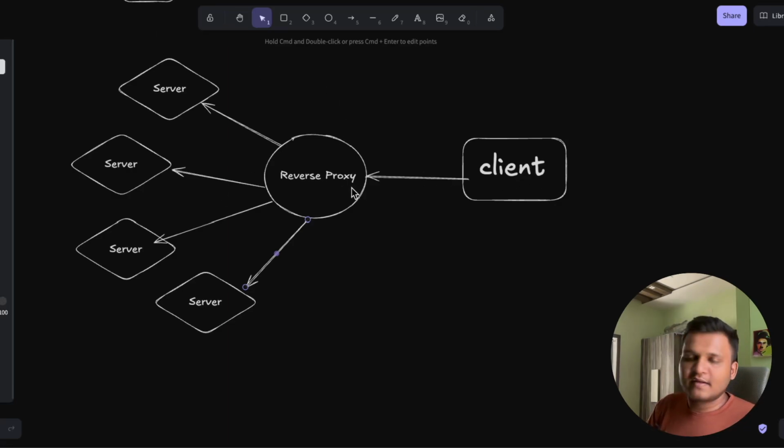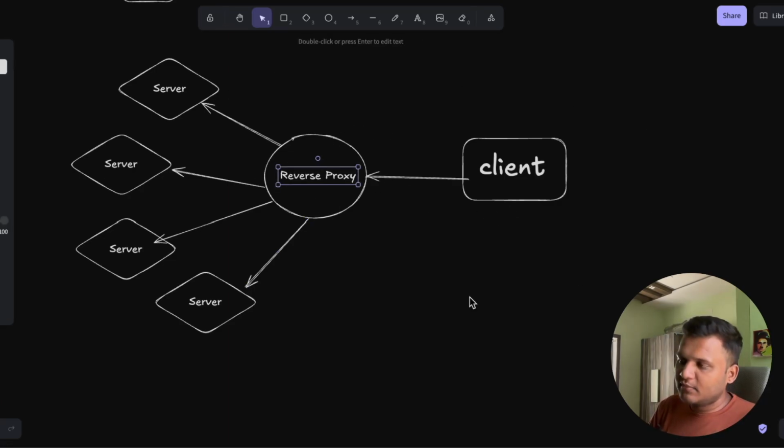There are multiple clients sending requests, and this reverse proxy server distributes the requests and sends them to a few servers via the round robin method or any other method, right? And here we may have applied some rate limiting. So a lot of things might be done here, and it forwards the request to the particular server that the client wanted to use, right?